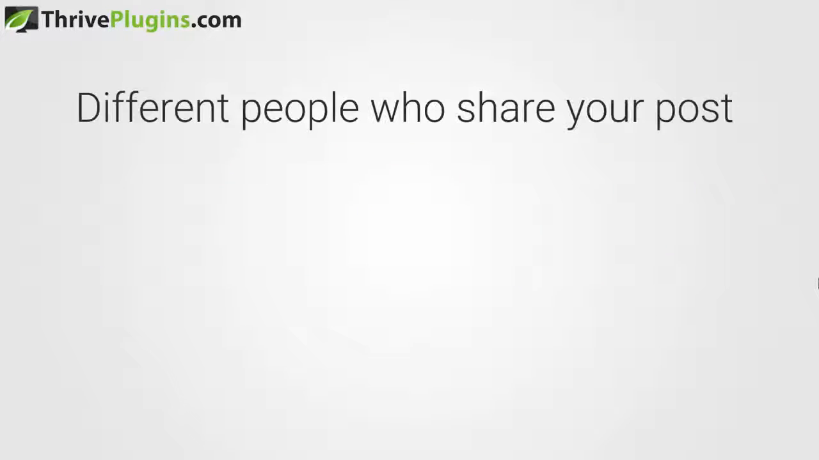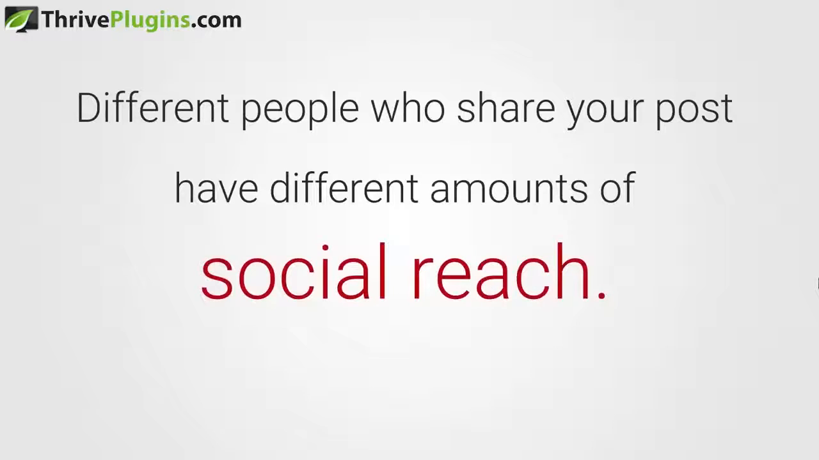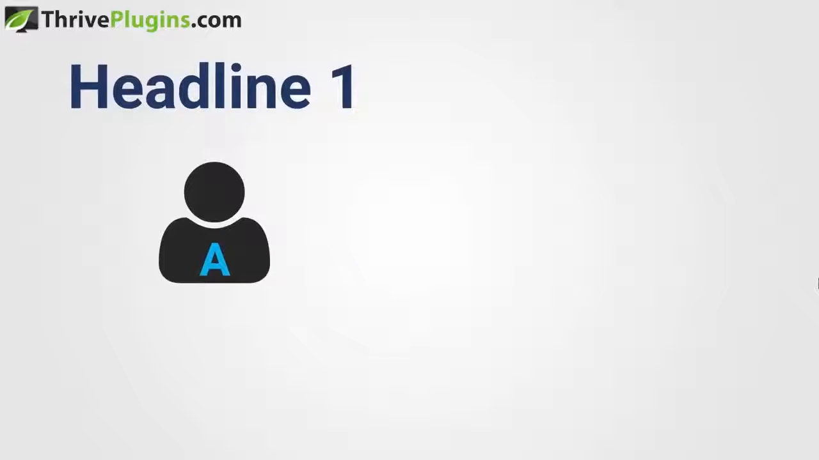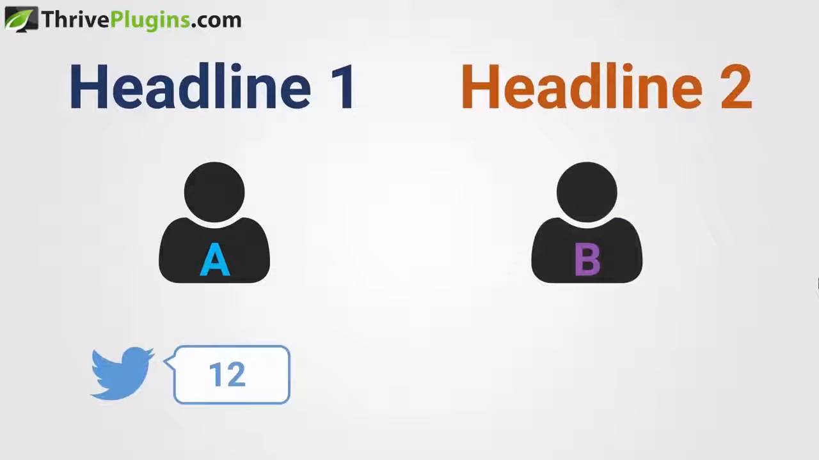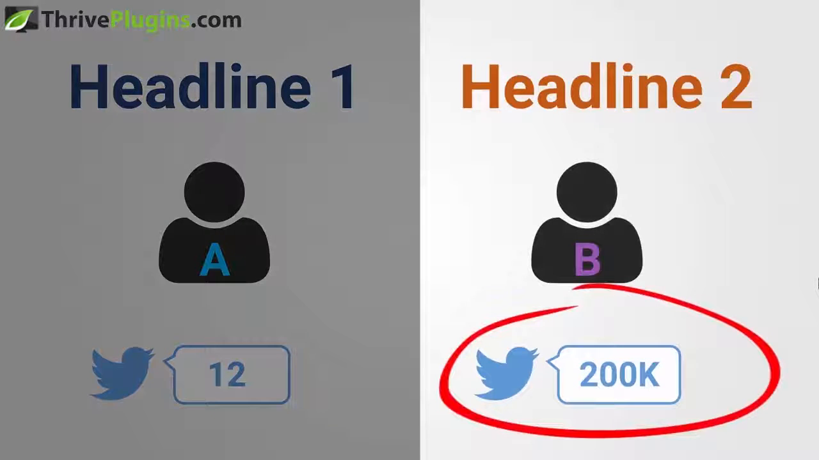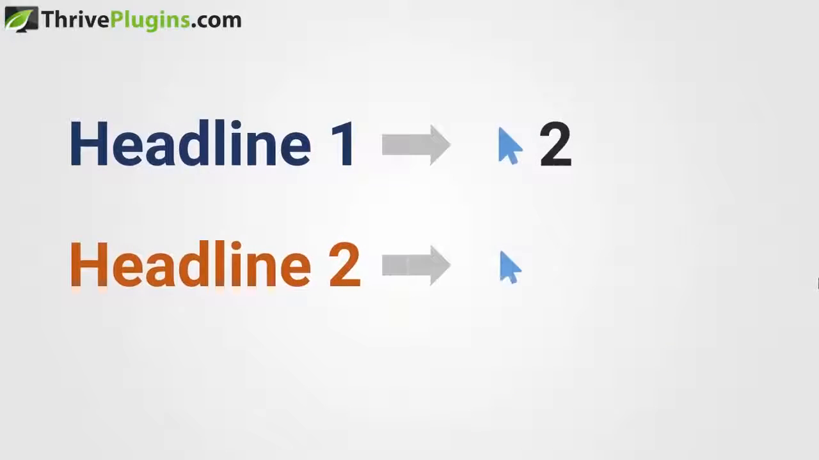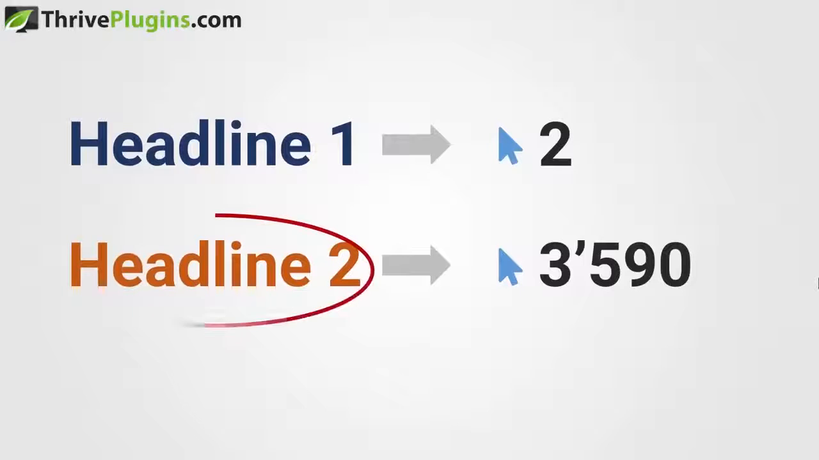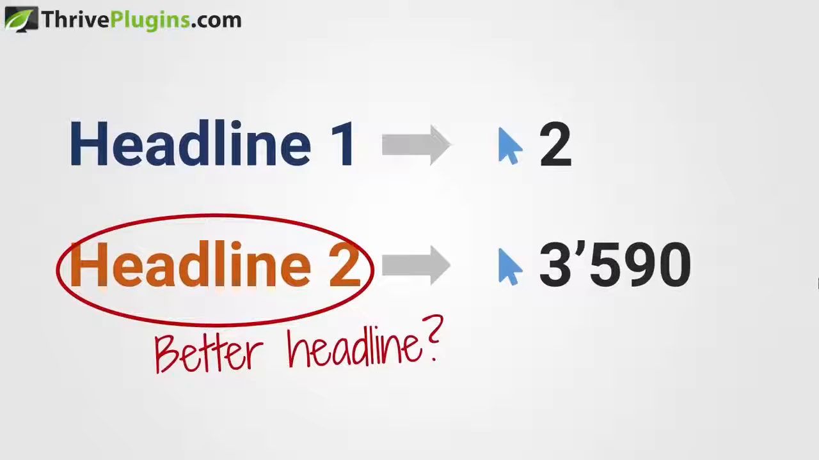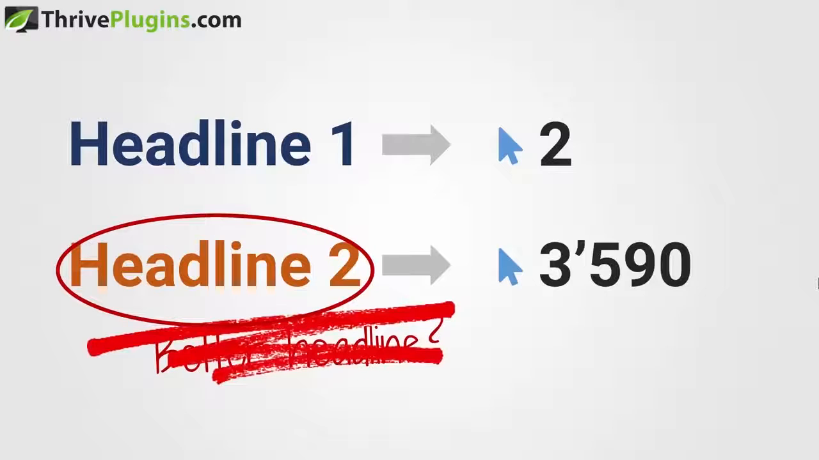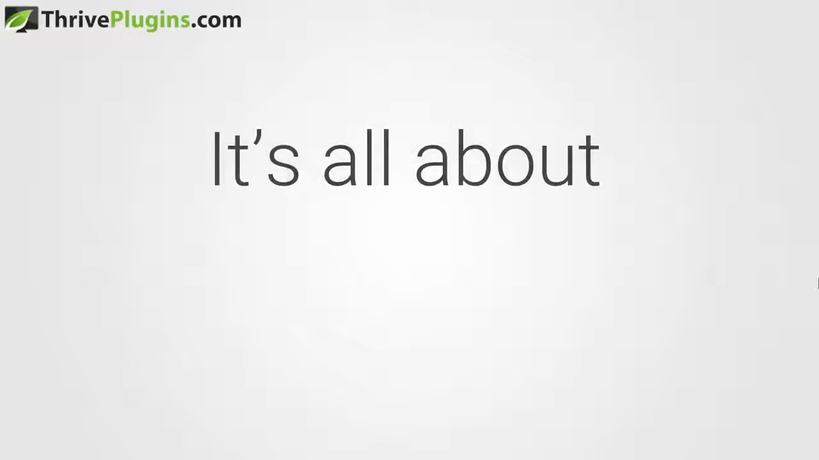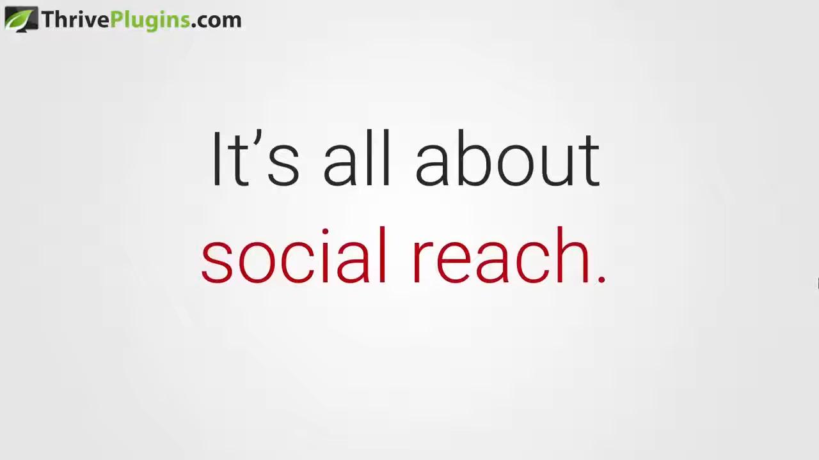Different people who share your post have different amounts of social reach. Visitor A sees headline 1 and shares your post on Twitter, but only has 12 followers. Visitor B sees headline 2 and also shares your post on Twitter, but to hundreds of thousands of followers. Obviously, that second tweet is going to get far more clicks. Now you could be looking at your stats and see that headline 2 got far more clicks than headline 1 and conclude headline 2 must be better. But really, the headline that was shared has nothing to do with the amount of clicks you got, and it has everything to do with the social reach of the account that it was shared on.